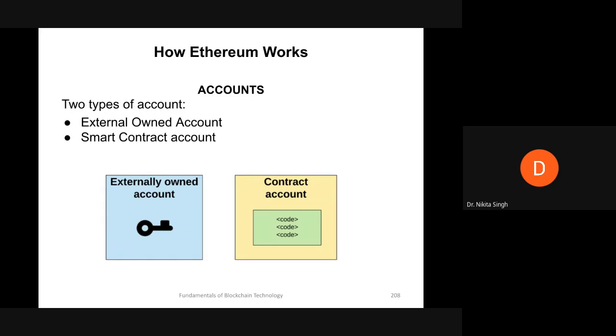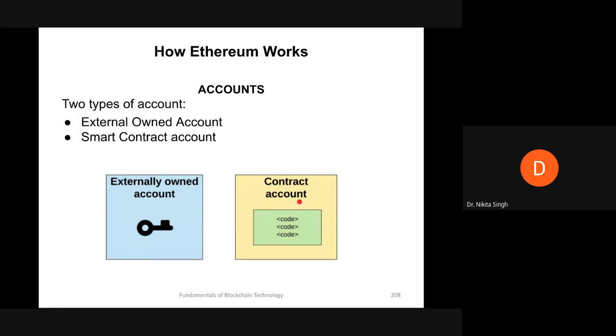Then the second type of account, which is known as the contract account or the smart contract account, you cannot create free of cost. Creating a smart contract account has a cost associated with it because you are using the network storage. Why does it have a cost? Because if you imagine that you want to develop your application on Ethereum, you have written a smart contract. Smart contracts can only be deployed using these contract accounts.